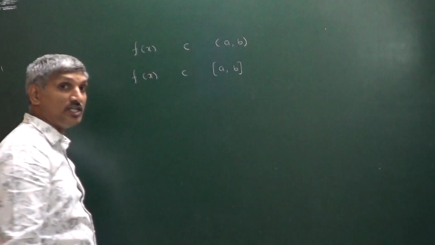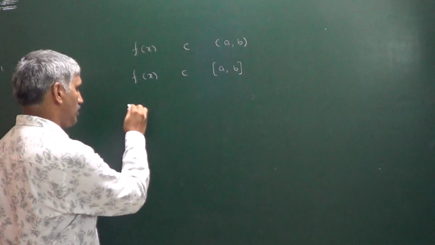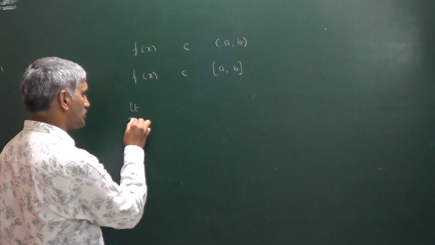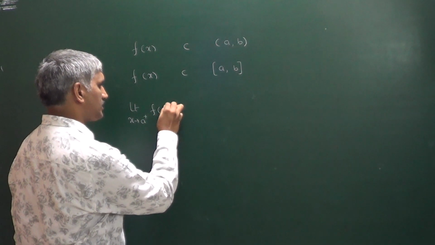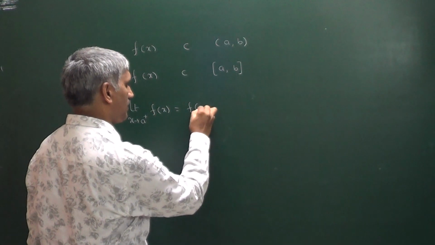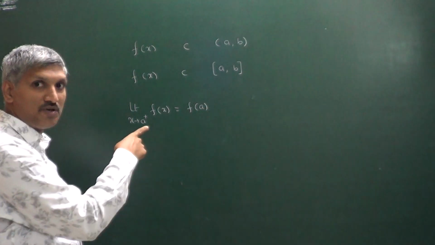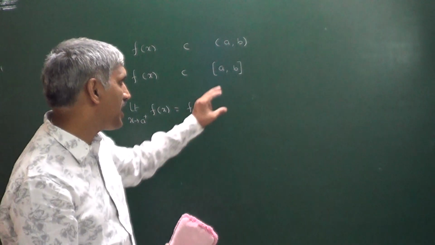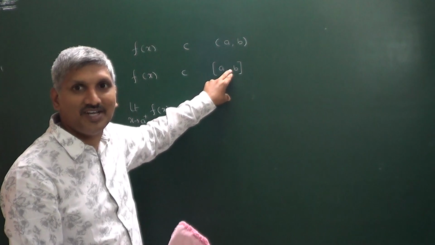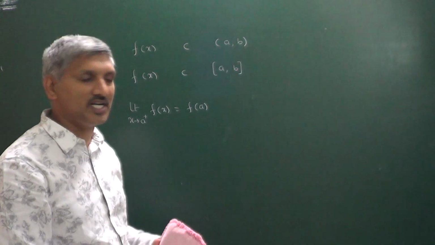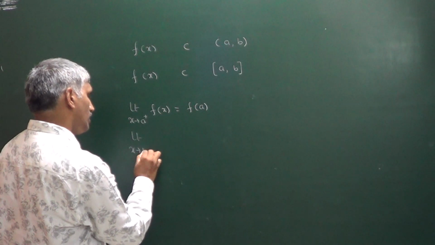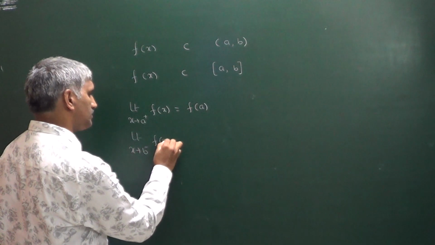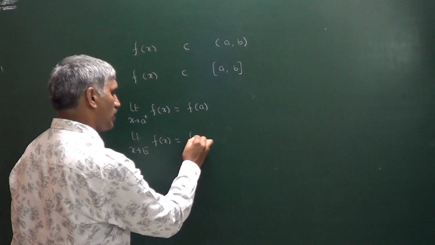A function is said to be continuous in closed interval a comma b if these conditions are satisfied. Limit as x tends to a plus of f of x must be equal to f of a. That means the function must be right continuous, because only a plus is in this interval, a minus is outside the interval. At the same time limit as x tends to b minus of f of x must be equal to f of b.